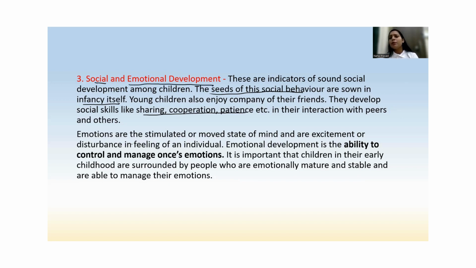So, what are emotions? Basically, emotions are the moved state of mind. Whenever we are happy, whenever we are sad, that is called emotion. Whenever we are angry, or very excited, that is the moved state of mind, right?